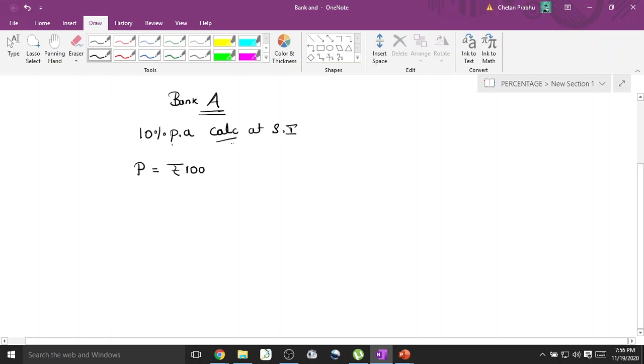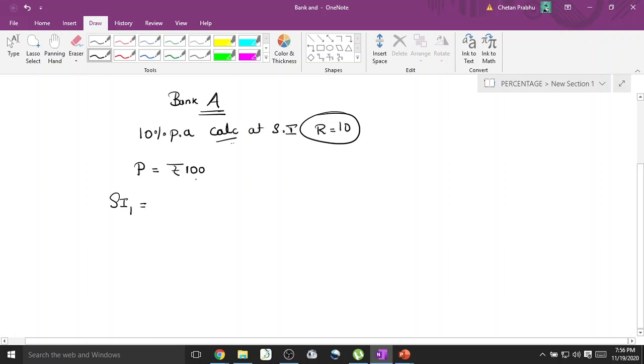So what is the rate of interest R per annum? It is 10. Yes or no? Principal is 100. Correct? Now tell me how much interest would be earned for the first year. If you deposit the money for one year, how much interest do you get? You can do this in two ways. Simple interest earned for the first year, because interest is calculated at simple interest method. So interest earned would be simple interest, right?